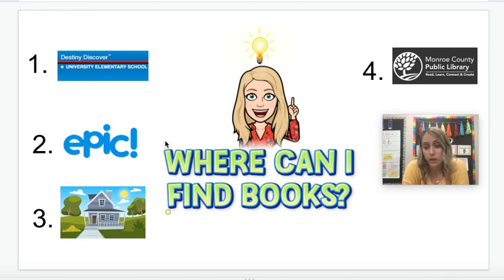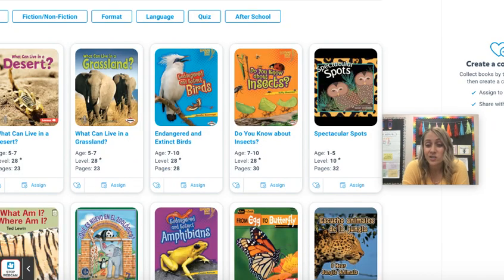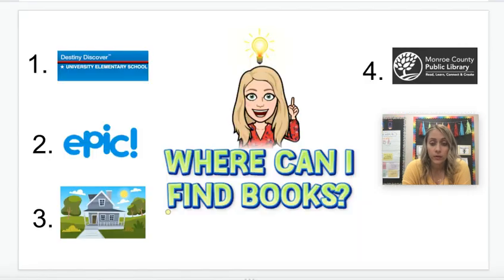The next thing you're very familiar with is Epic. So we can go on Epic, and you could just search animals, and you could start thinking about what kind of animal you want to write about. Do you want to write about an ocean animal, or a fish, or a sea turtle? Do you want to write about a bird or an insect? Maybe you want to write about an animal that you might see in a safari, or an African animal, or some sort of other wild animal like that. So those are a couple ways that we can think about where we can find books.